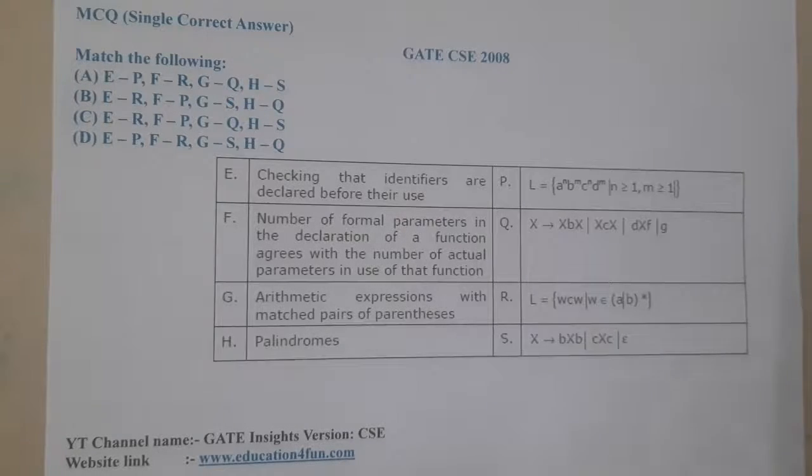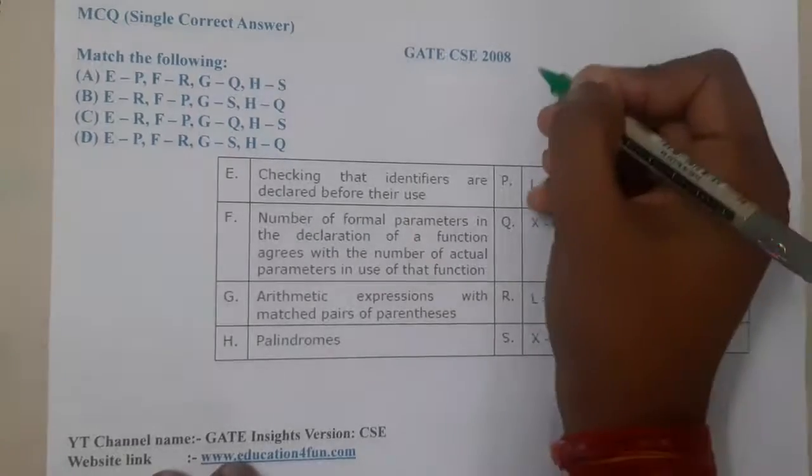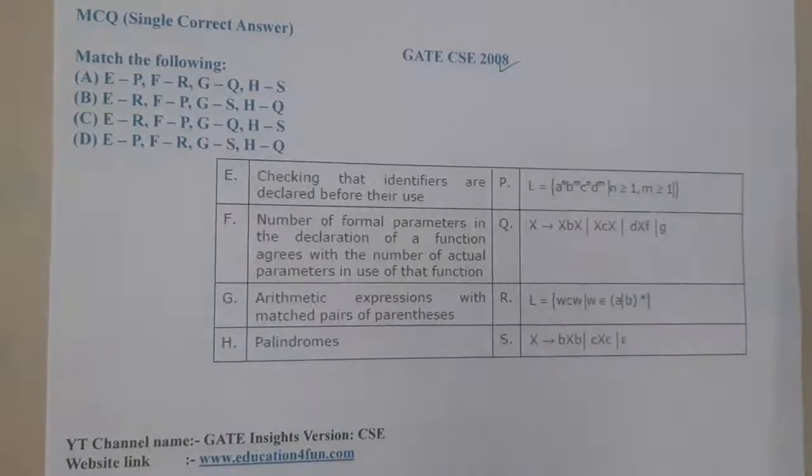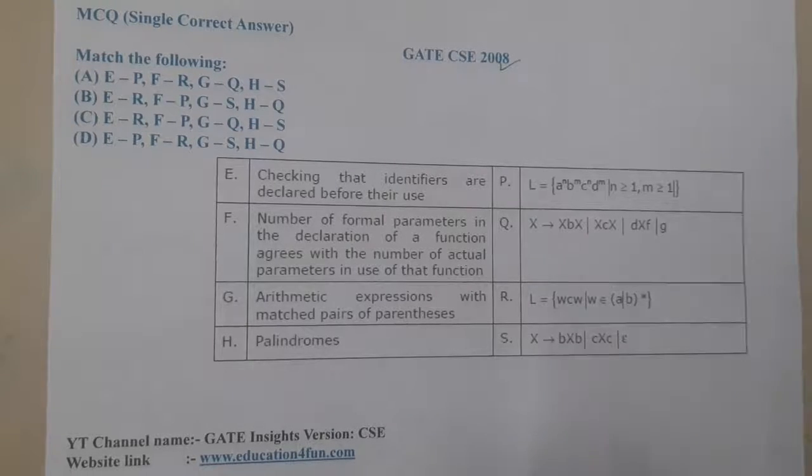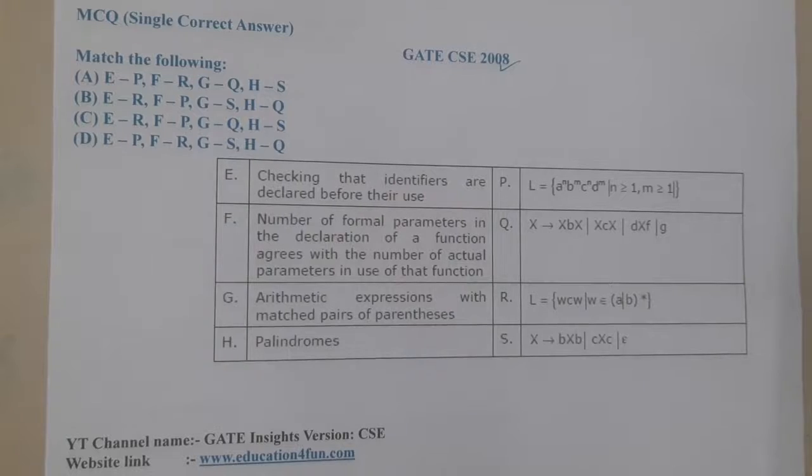In this lecture, let us go through the next question. This question belongs to GATE CSE 2008. The given question is a match the following. So let us check E, F, G, H carefully first. E is checking that identifiers are declared before their use.